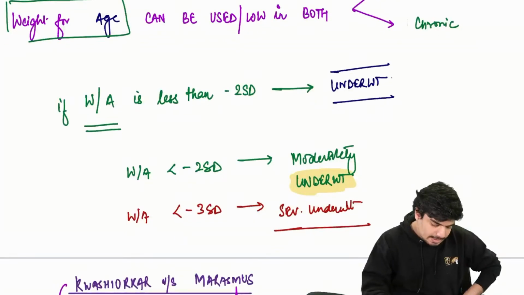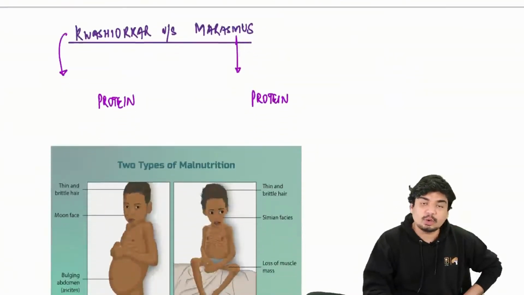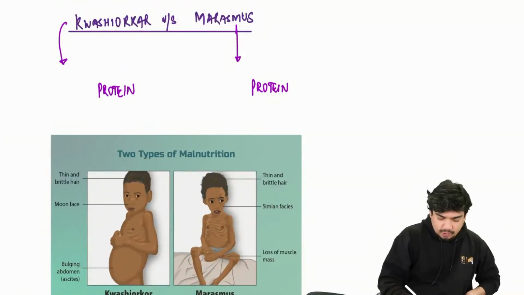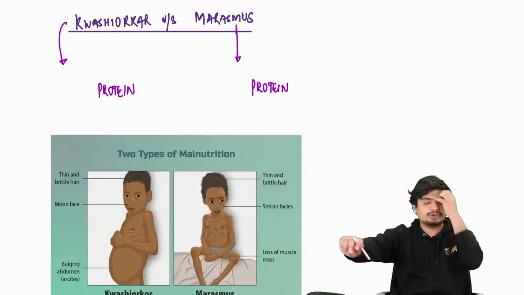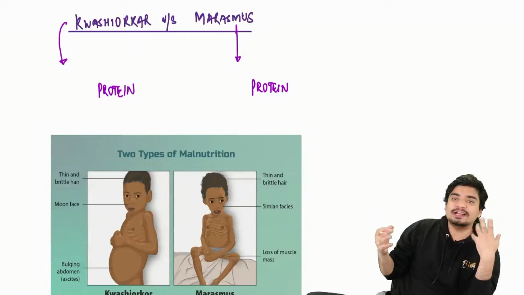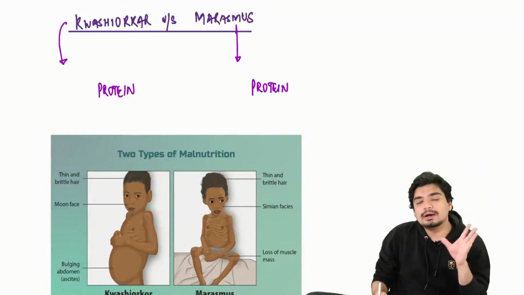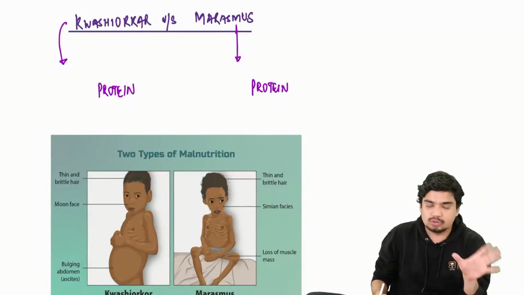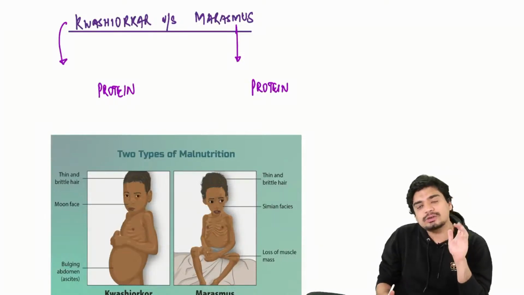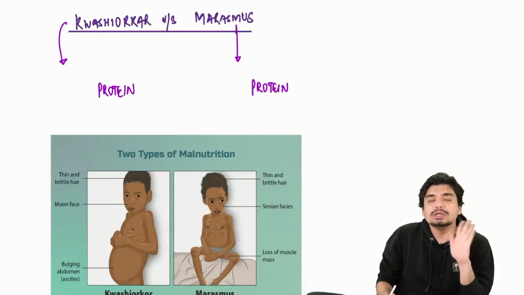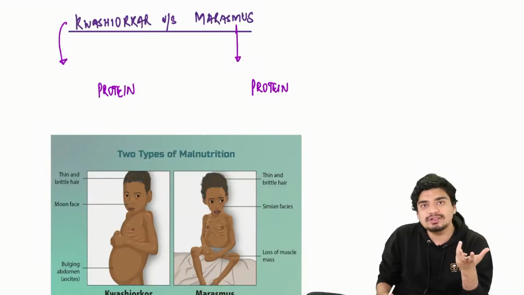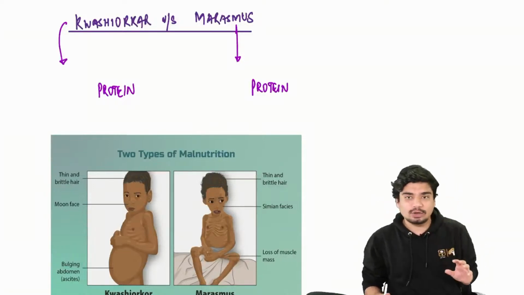Now, coming to some important differences between kwashiorkor and marasmus. A lot of people say that kwashiorkor is protein loss and marasmus is calorie deficit. No, this is a wrong concept. Always remember that there is going to be protein loss in both kwashiorkor and marasmus. The only difference is from where the protein is getting lost.